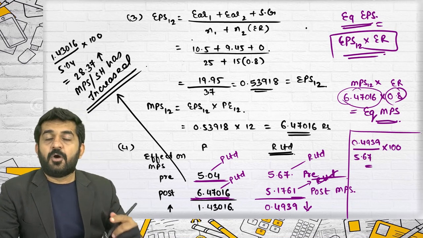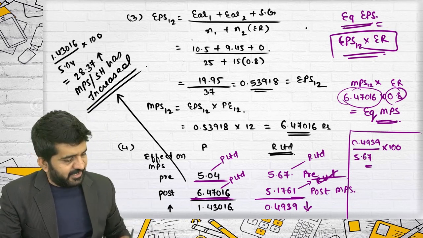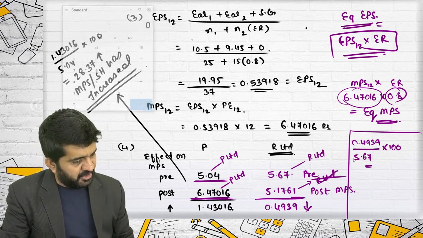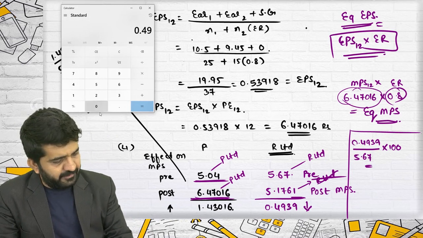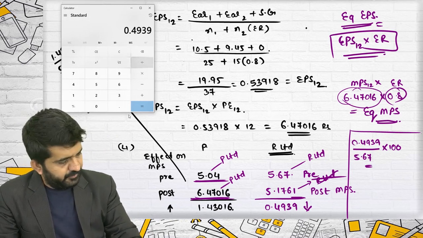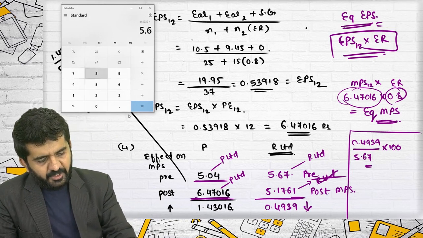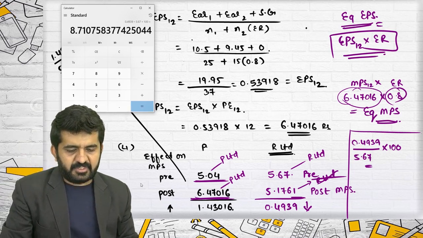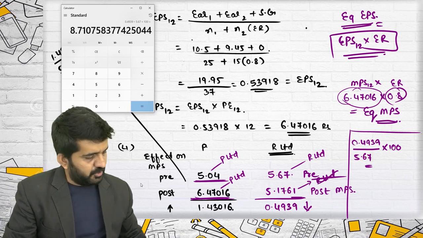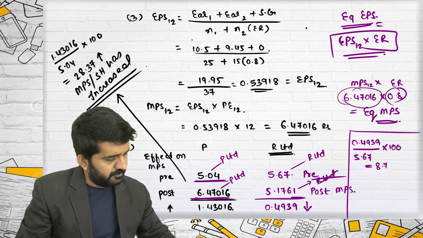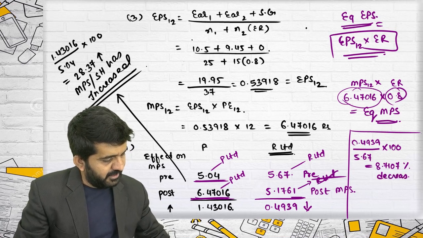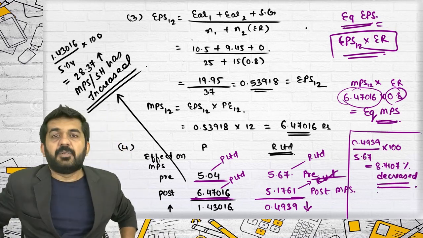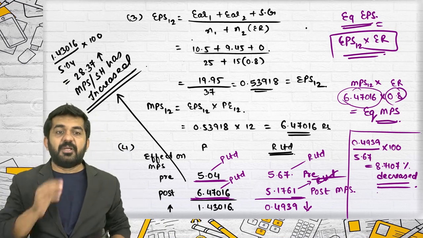From pre, how much percentage has it decreased? It is 8.7107 percent, as far as R Limited is concerned.